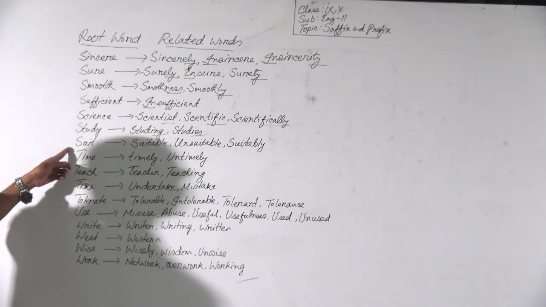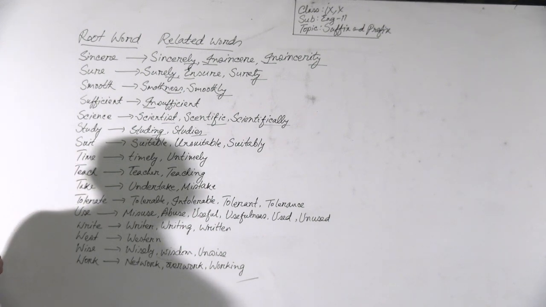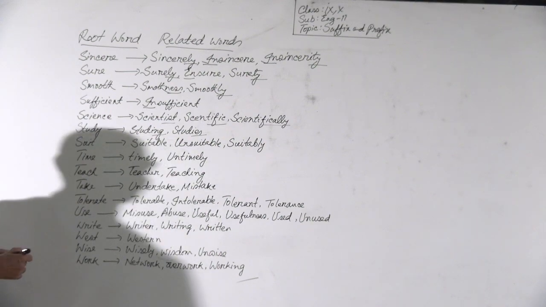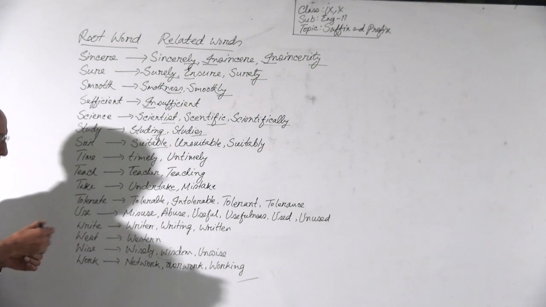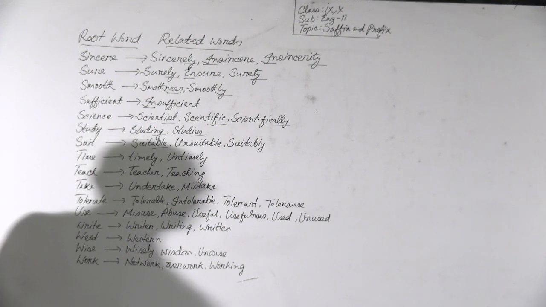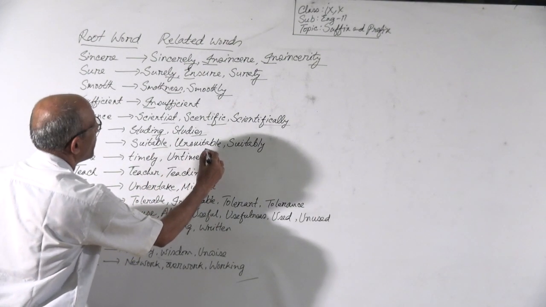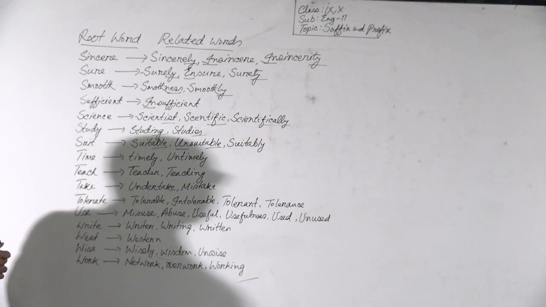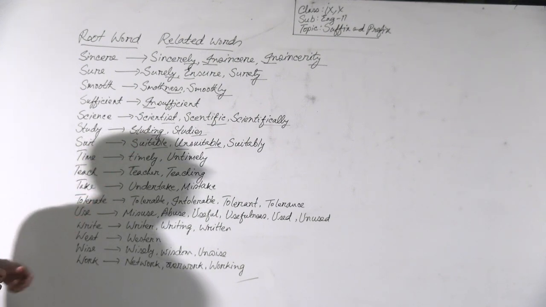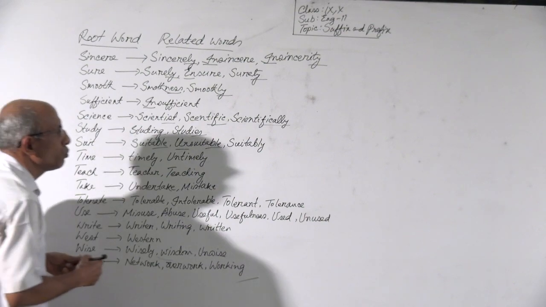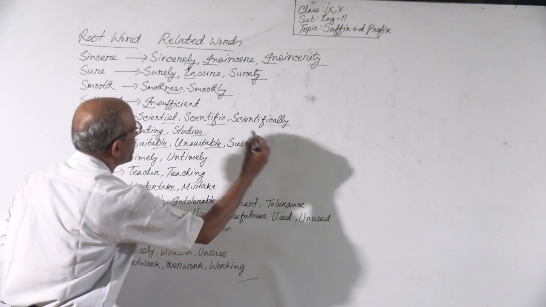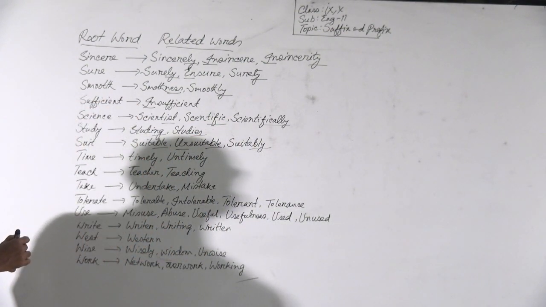Then suit. We can make suitable by adding the suffix able. Suitable is an adjective. We can also make unsuitable by adding the prefix un and the suffix able. Unsuitable is an adjective and is the opposite of suitable. Then we can make suitably by adding the suffix ly.